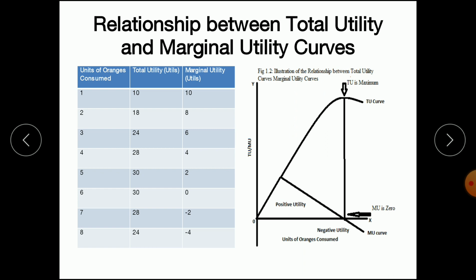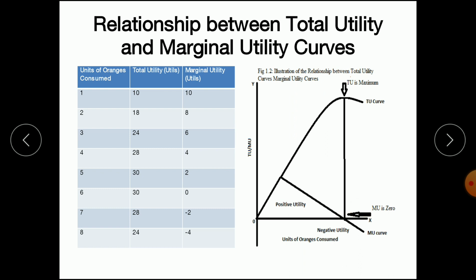So we have used the same table where there are 3 columns: units of oranges consumed, total utility, and marginal utility. The numbers that we have taken are imaginary and hypothetical. These numbers we have used in order to explain the law of diminishing marginal utility. Then we have derived this diagram, total utility curve and marginal utility curve, from the table.